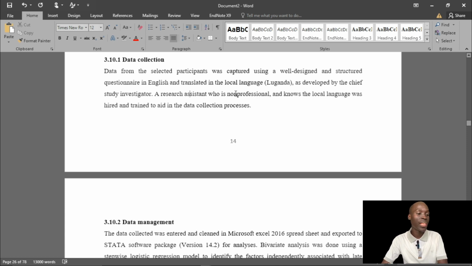My point of concern in here is that the person did not indicate whether it will be self-answered by the participant, or whether you, the researcher, are going to ask them, they respond, and then you record for them. They didn't indicate it here.